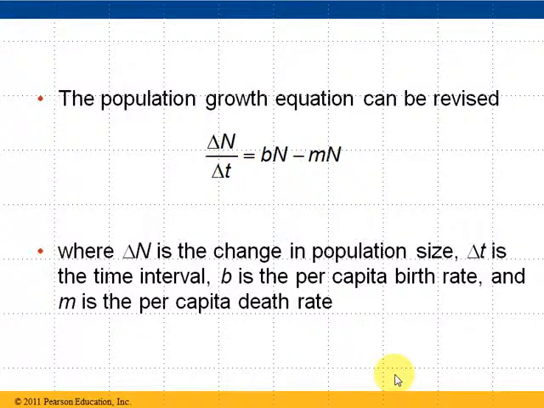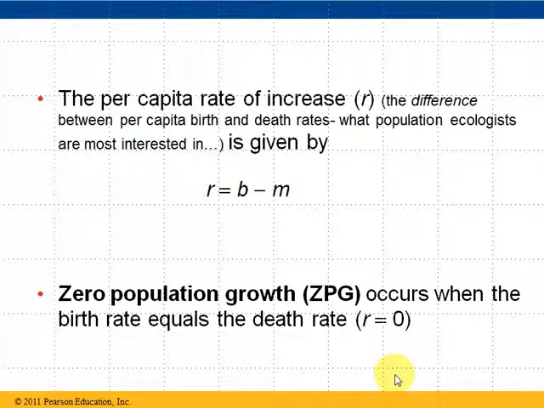The final thing we would need to know is the per capita rate of increase, which is going to be little r, and that's basically just the difference. What is the difference between the per capita birth rate and the per capita death rate? That's what population ecologists are most interested in, and this rate determines our population growth. So little r is the per capita rate of increase. We take the per capita births minus the per capita deaths, mortality here, and that gives us r, our rate of increase. And that's what we really want to know.